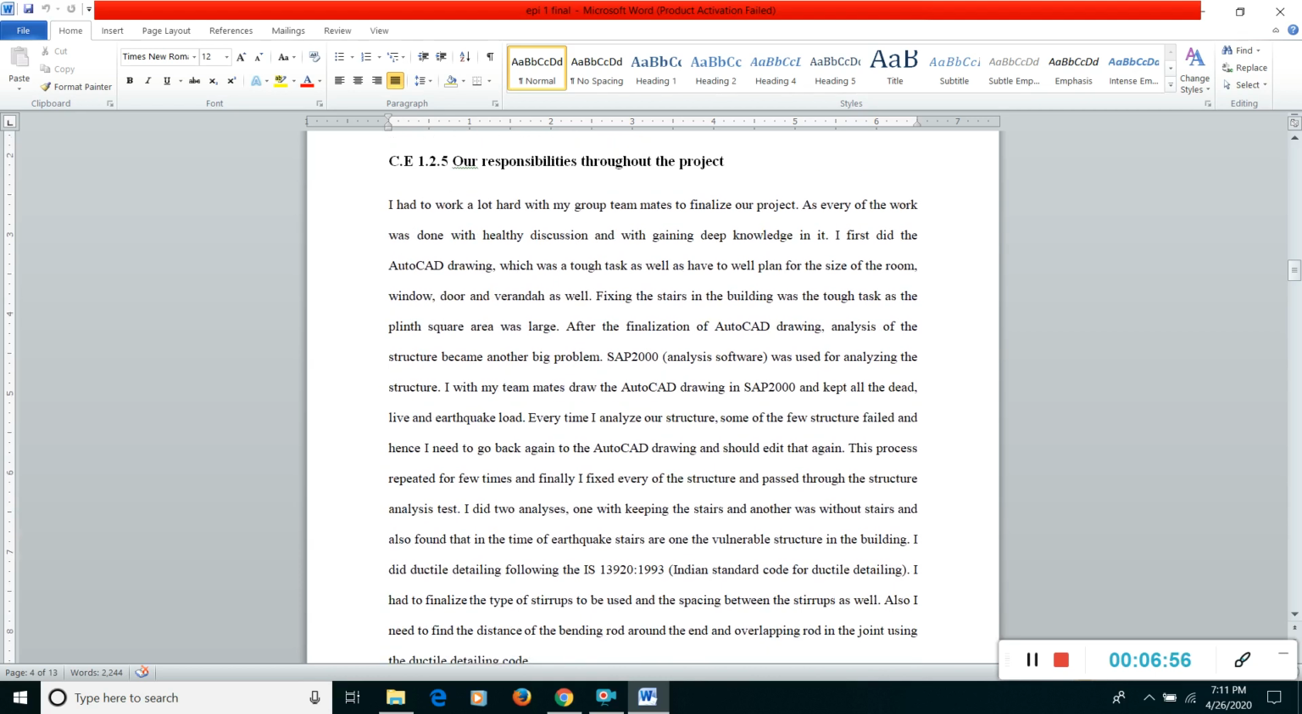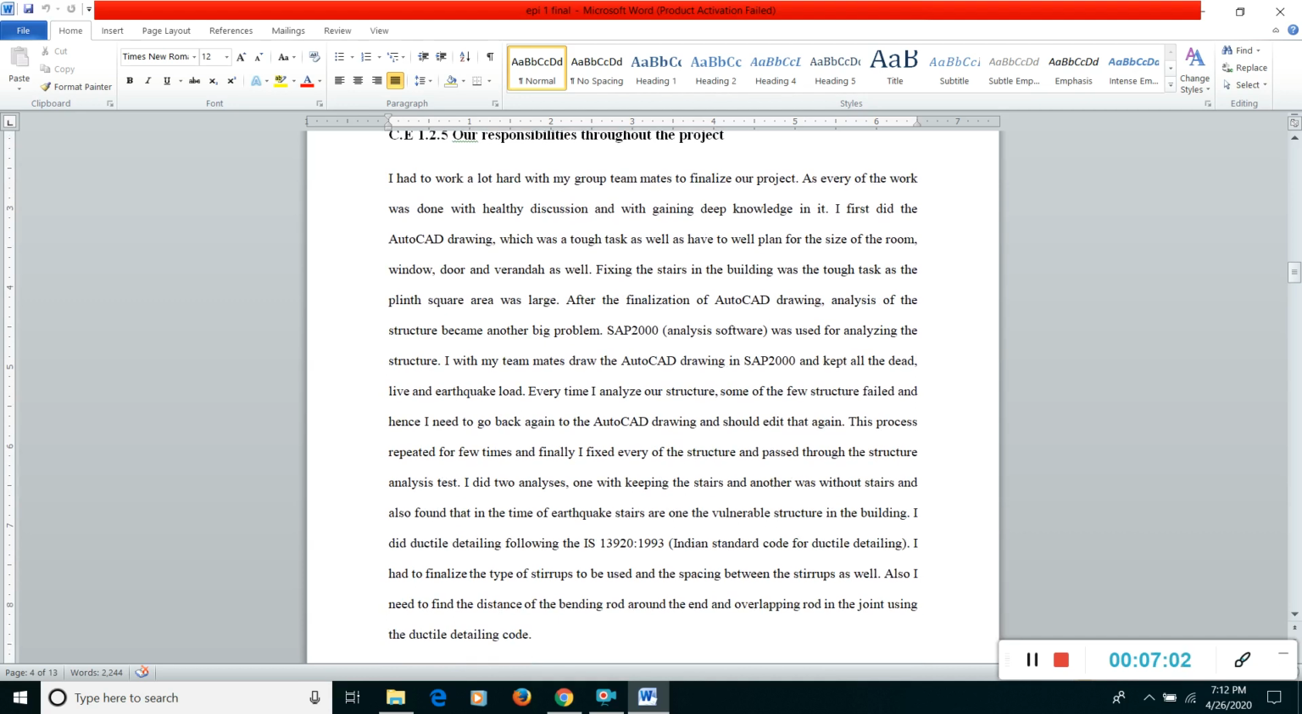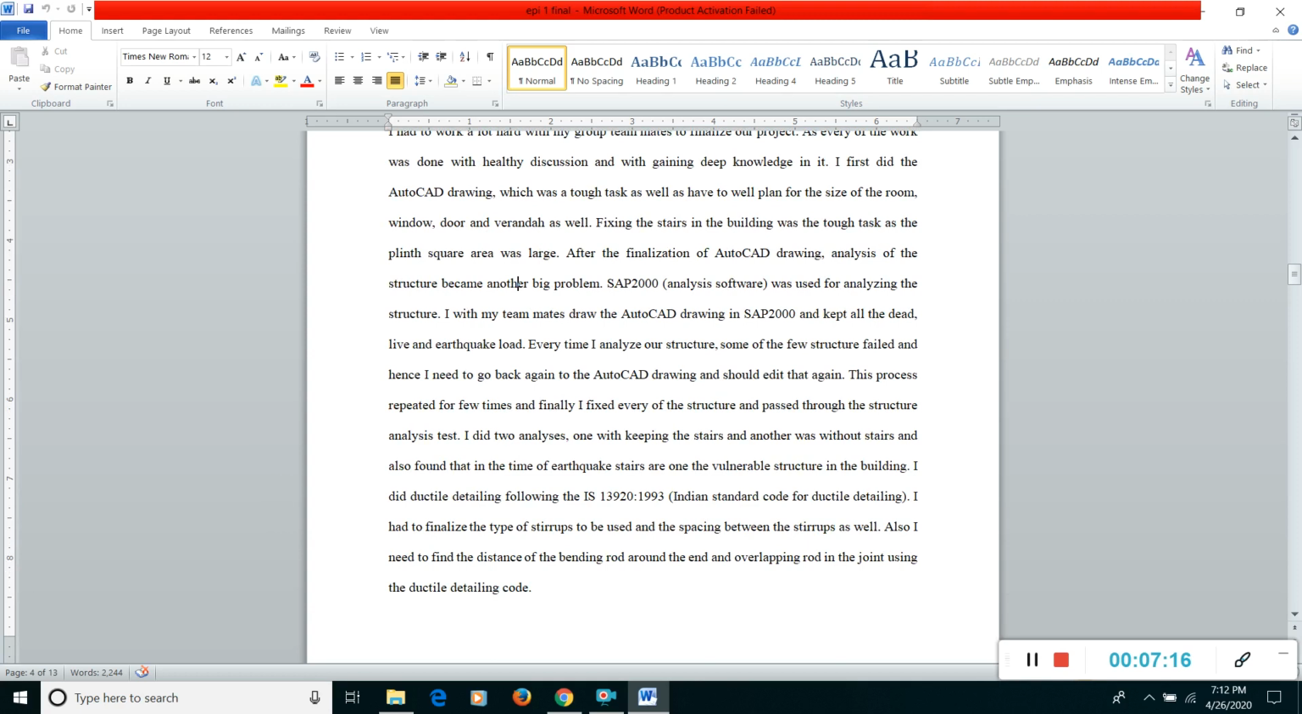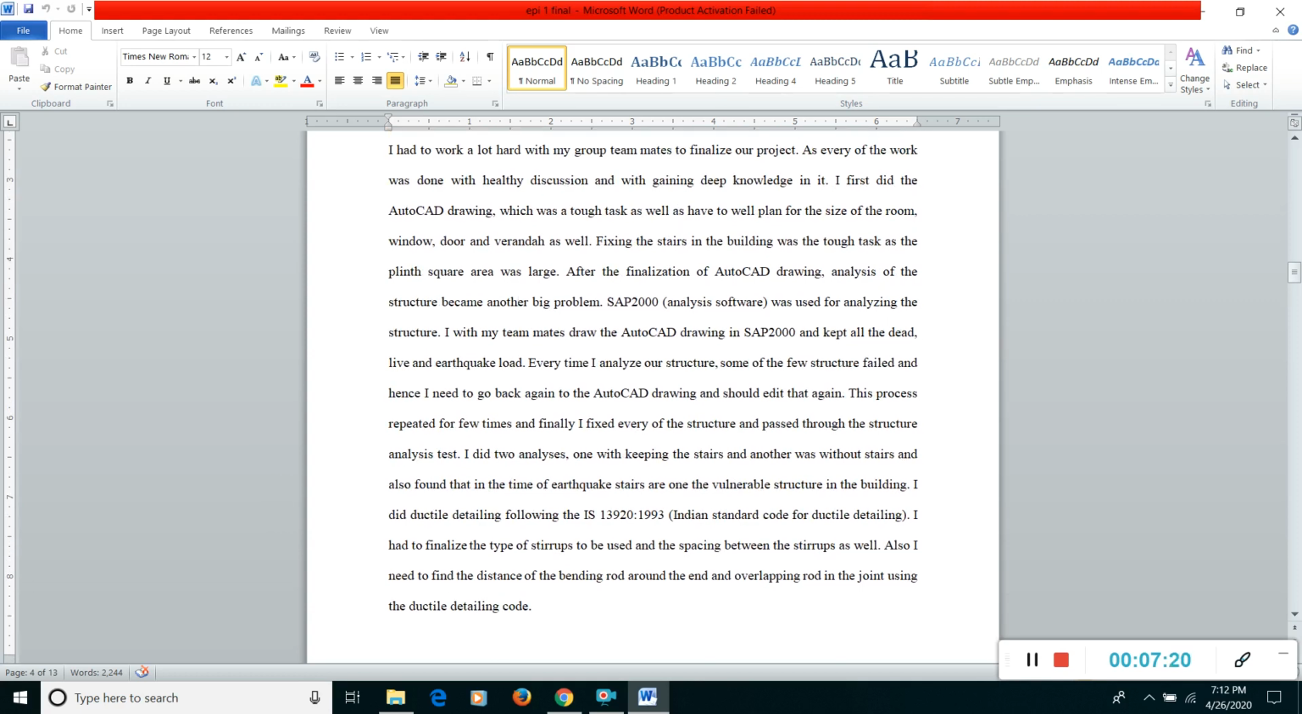And after that, here comes our responsibility throughout the project. So what was our responsibility throughout the project? What did we do, and what were the problems? I've written that analysis of the structure became another big problem. I've included a few of the problems that arrived here as well. There is a separate paragraph to write the problems that arise in your project, but I've written everything here.